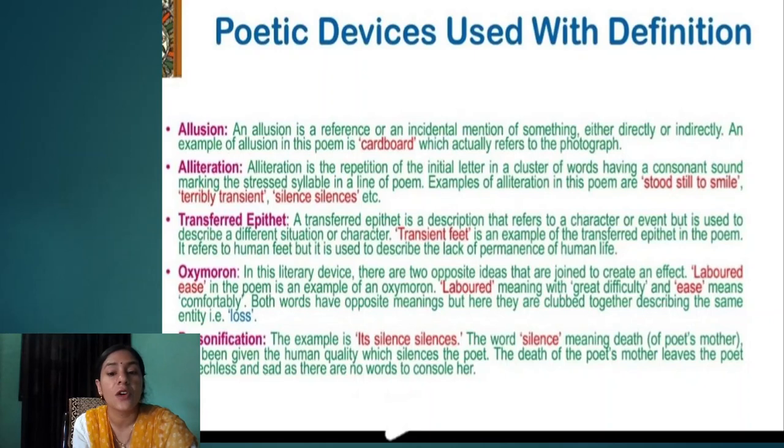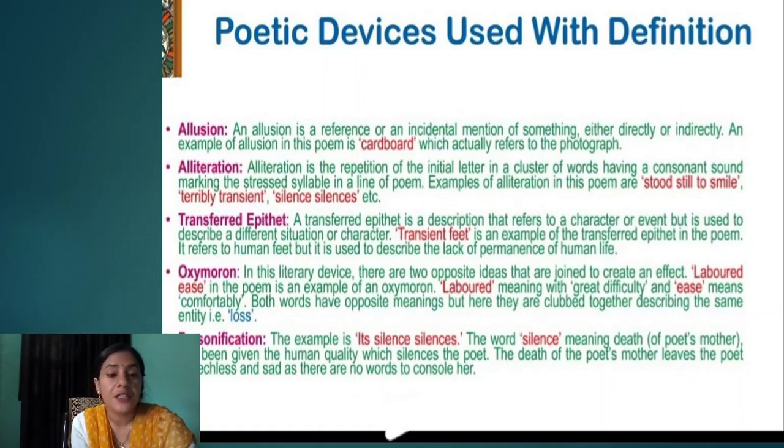Labored ease of loss. Labored means to do something with great difficulty, and ease means to be comfortable. So we can see that the words are opposite, but these are clubbed together. These are used together. So this figure of speech is called oxymoron.